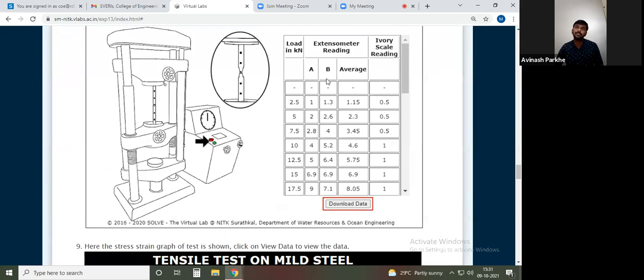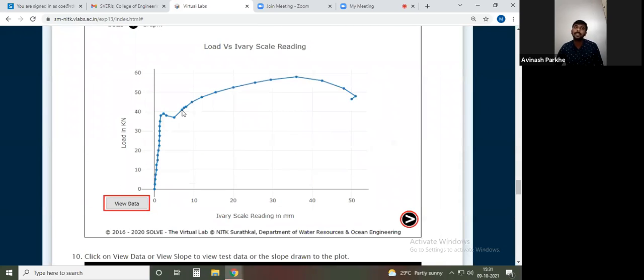Once the machine is stopped, you will get this particular table, that is load and extensometer readings, and by taking the reference of that, finally you will get this particular graph. Now if you compare this graph with our stress strain diagram for the ductile material, it is similar. What does it indicate? The stress is directly proportional to the strain. That inclined line is the proportional limit. After the proportional limit, at some distance, there is the elastic limit point, then the upper yield point, then at the bottom the lower yield point, then the ultimate stress point, and the fracture taking place, which is called the breaking point.